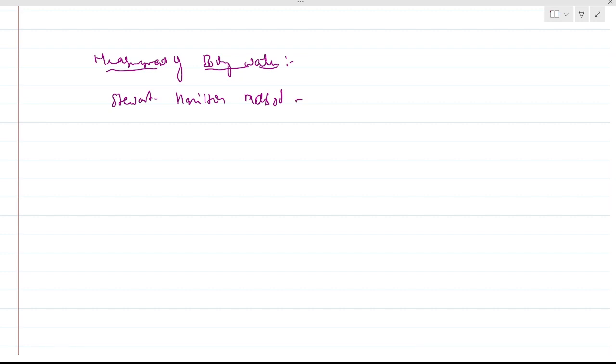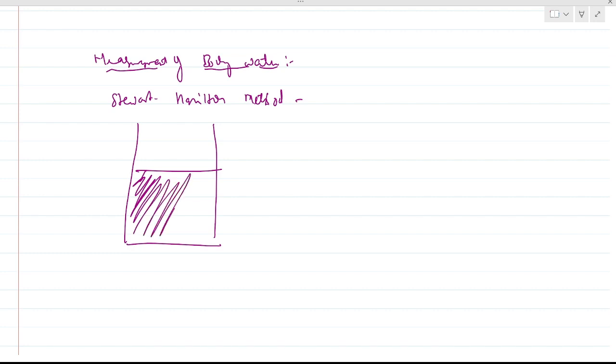What we do in this, the concept is that suppose this is a container, and this contains some volume of fluid. We need to calculate this volume. Okay, how do we calculate?